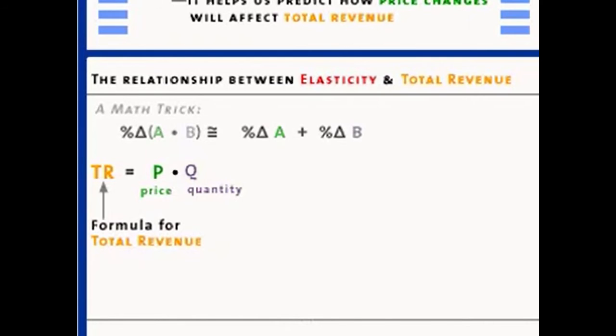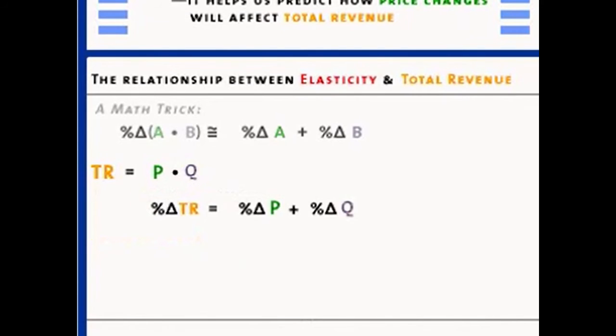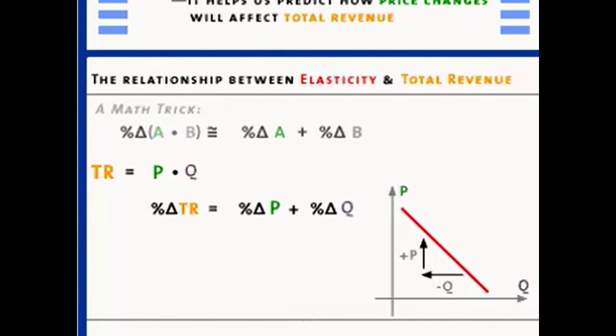How do I know that? Well, I just use my math trick. I use P as one variable and Q as the other variable. Now, here's the question I want to ask. If I change the price of the product, we know that quantity demanded changes in the opposite direction. That is, the percentage change in price has the opposite sign from the percentage change in quantity demanded. We know that because the demand curve is downward sloping. When the price goes up, people are willing and able to buy less of the product.